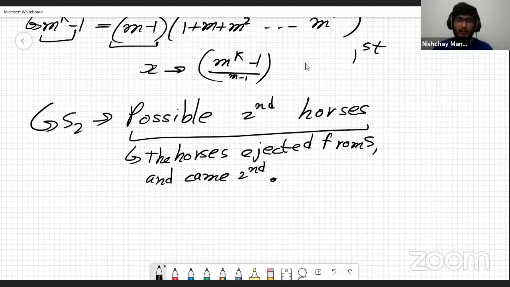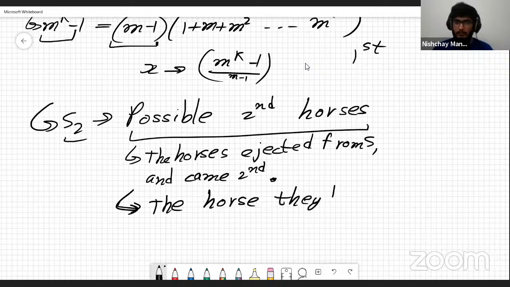But there is another requirement here for a horse to be in this set S2. The horse that they lost to must be in S1, right?